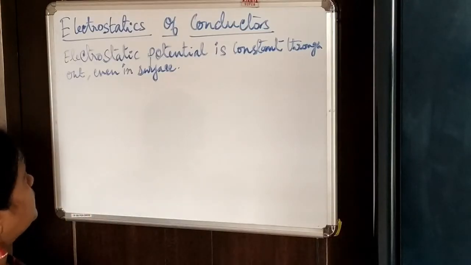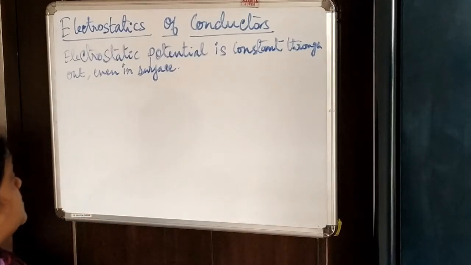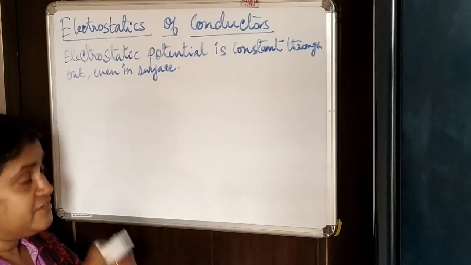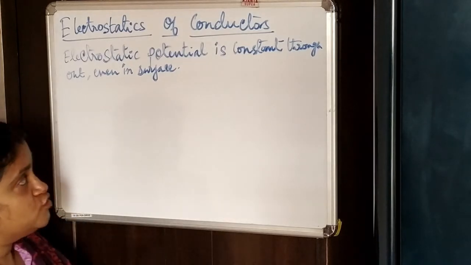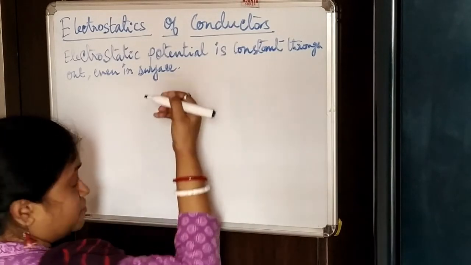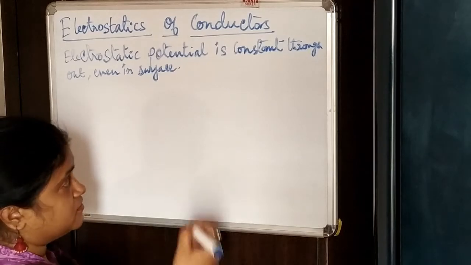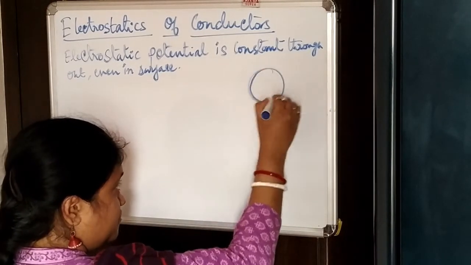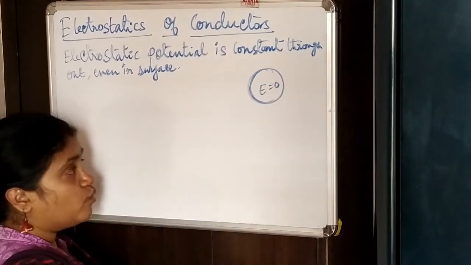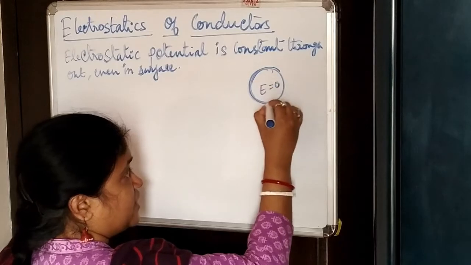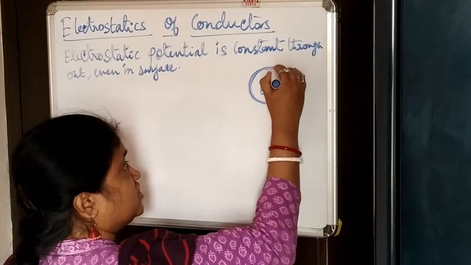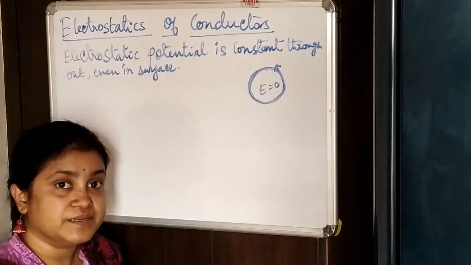Now we start with another property: electrostatic potential is constant throughout, even on the surface. If you take a conductor, we already know that inside a conductor the electric field is 0, and the electric field at the surface is only normal. There is no tangential component of the electric field.